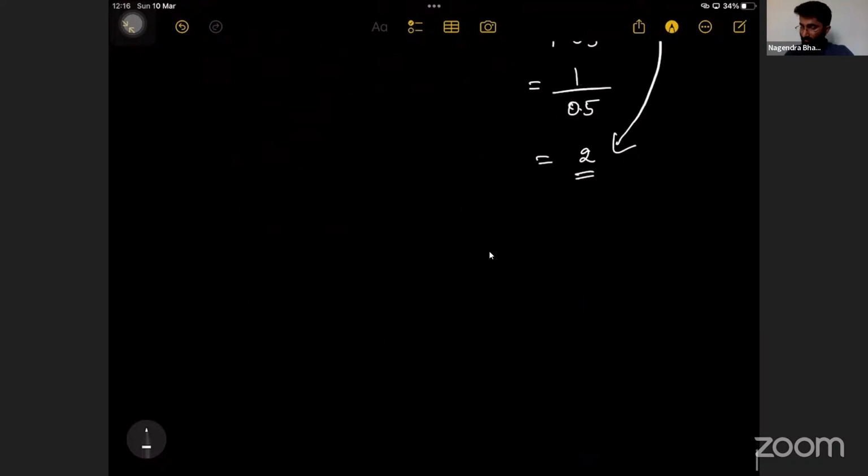There is a direct relationship. If MPS increases, then K decreases. Keep this in mind. If MPC increases, K increases.